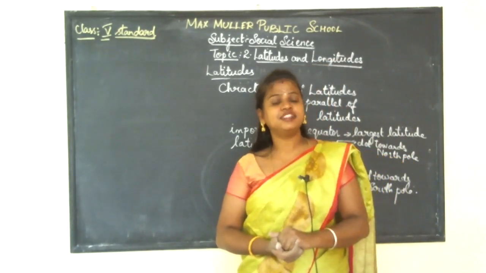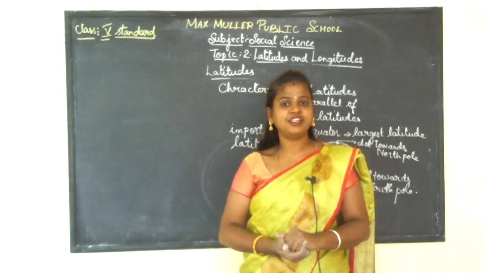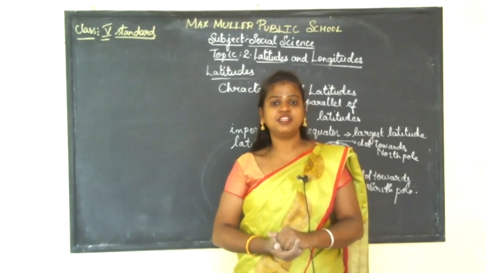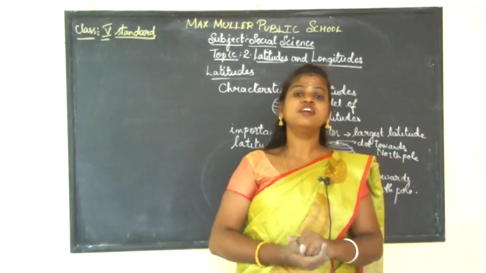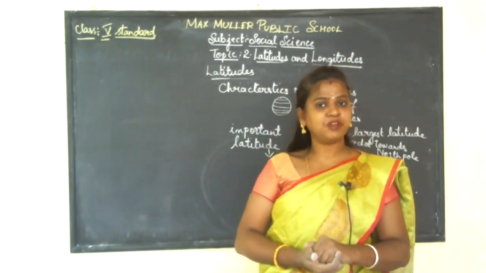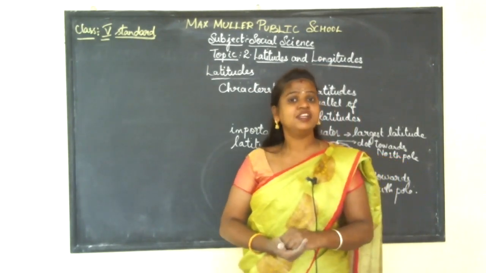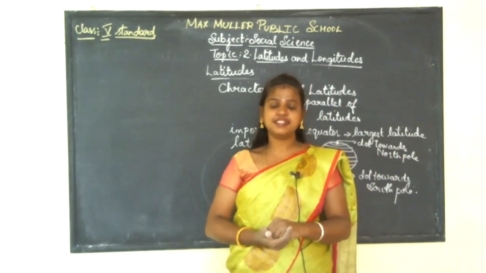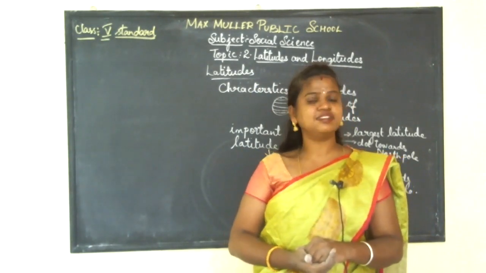There are 5 latitudes. It starts from 0 degree latitude, that is equator, 23.5 degree north, Tropic of Cancer, 23.5 degree south, Tropic of Capricorn, 66.5 degree north is Arctic Circle, and the final one, 66.5 degrees south, is called Antarctic Circle.